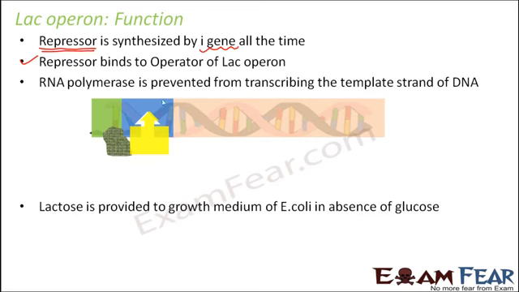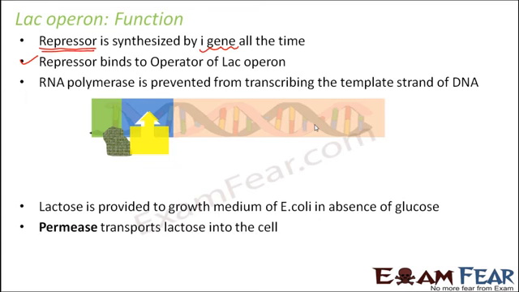Now you might say that when these genes are turned off, none of these enzymes are getting synthesized, whether it is permease or transacetylase or galactosidase. So from where is this permease coming in? Very little amount of these enzymes remain there, because it is not necessary that when the genes are turned off, they are completely turned off. Sometimes they are turned off very minutely. So a very small amount of these enzymes might be present inside the cell. With that small amount of permease, the permeability of the cell can be increased enough to fetch more lactose inside the cell.